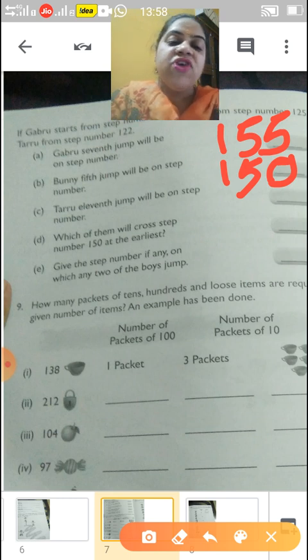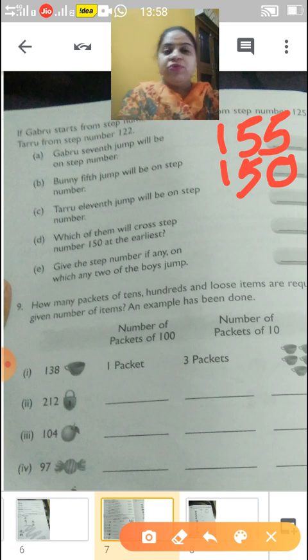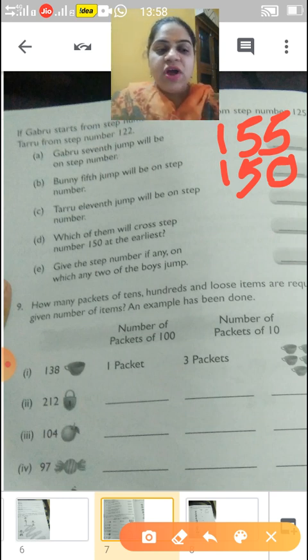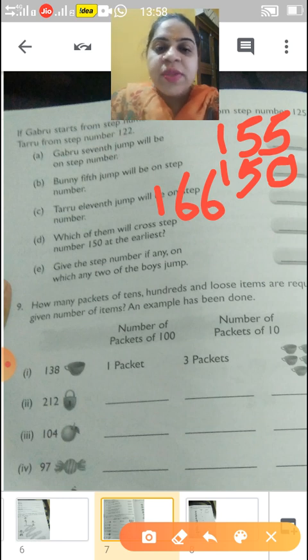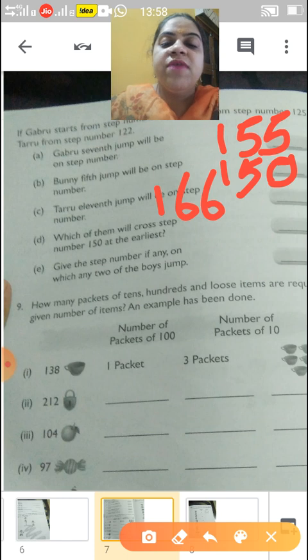Taru's 11th jump will be on step number, the 11th jump. So we have to add 4 steps, and his 11th jump will be on, yes, you are correct, that is 166. Okay children, which of them will cross step number 150 earlier?